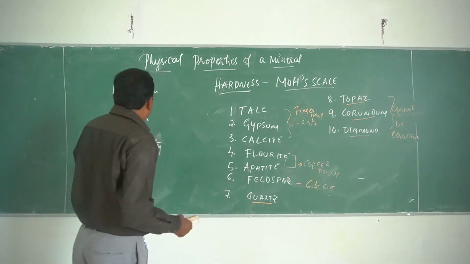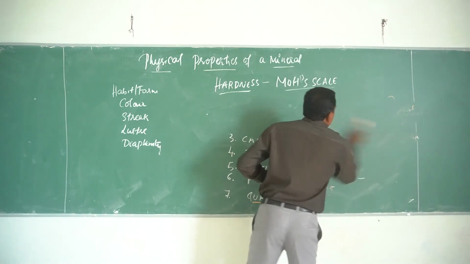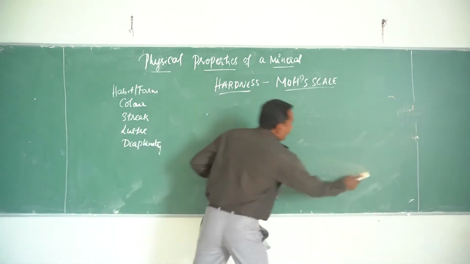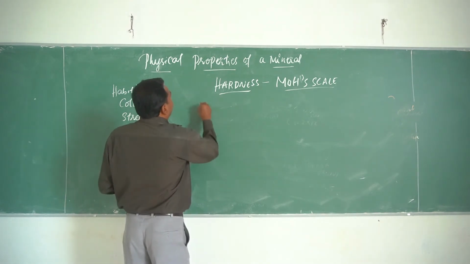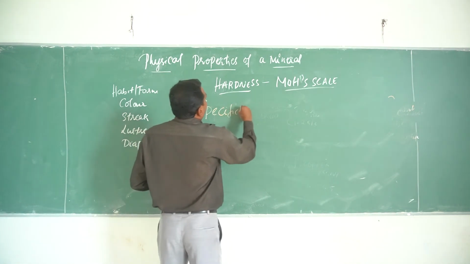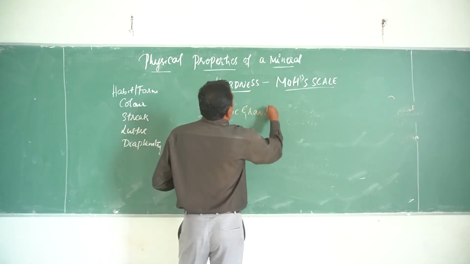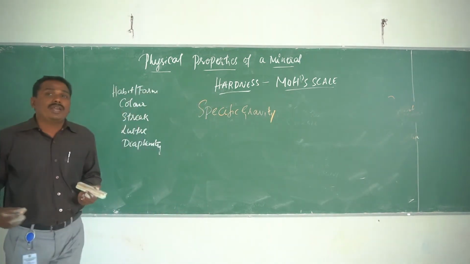Okay. Next, I am going to explain the final part, the specific gravity of a mineral. What do you mean by specific gravity?